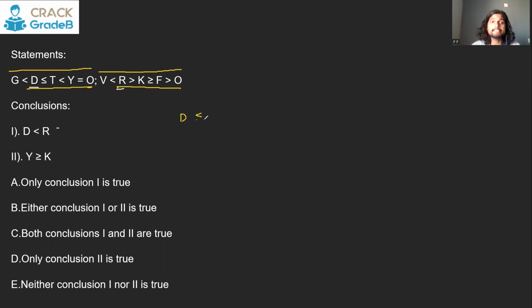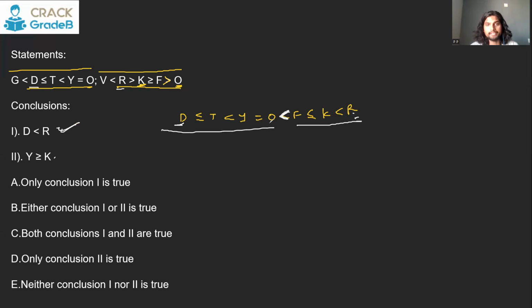So we know D is less than or equal to T, is less than Y, is equal to O. Now, after O, you have to see this. F is greater than O, so the mouth should be towards F. K is greater than or equal to F, so the mouth should be towards K. And R is greater than K. This is how we can get D and R in the same train. Now if you observe, there is no contradiction. All the signs are facing only one direction. As I said, if this sign is there without contradiction, then all the elements on this side will be greater than all the elements on this side. So R is going to be greater than D. So this is a true conclusion.